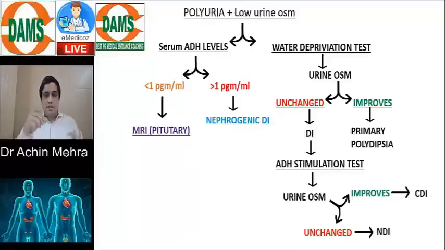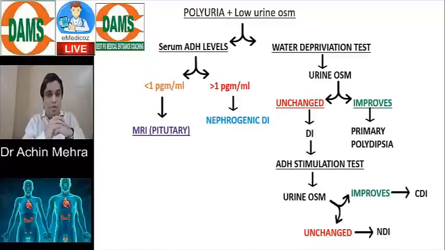Just imagine this. If you don't drink water, your serum osmolarity goes up, and then the ADH will come out to reabsorb water. If you drink more water, your serum osmolarity will go down. Will that amount of ADH come or not? No. So maybe there is some decline in the serum osmolarity in people who are overhydrated by drinking a lot of water. That will actually increase the threshold for the release of ADH, right?